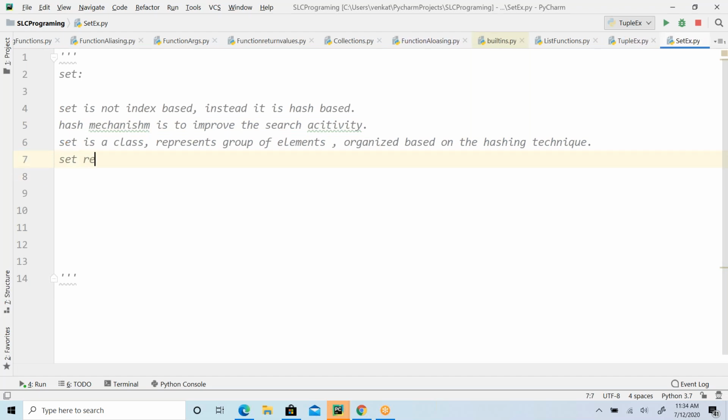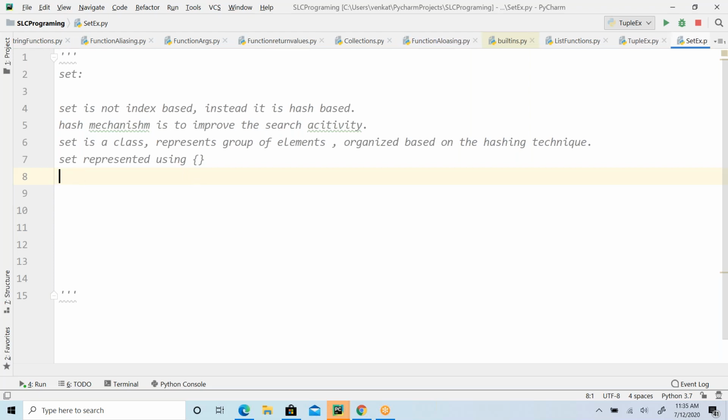Now how to represent a set, guys? A set is represented using these curly brackets. Square brackets are for list, parentheses for tuple, and these brackets are for set. But if you want to create an empty set, using empty flower brackets like an empty list or tuple doesn't work.